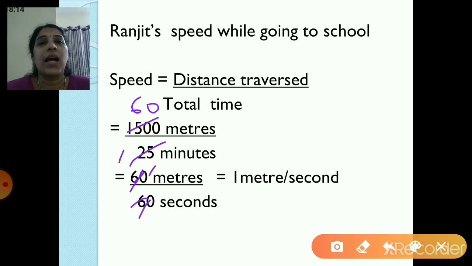So once again we'll see how speed is calculated. Speed is equal to distance traversed upon total time. What was the distance traveled? AB plus BC plus CD, that is 1500 meters, and total time is 25 minutes. So 25 ones are 25, 25 60s are 1500, right? So 60 meters upon 1 minute, but 1 minute is equal to 60 seconds. So 60 meters upon 60 seconds. So 60 ones are 60. So you got the speed as 1 meter per second. So velocity is 0.66 meters per second and speed is 1 meter per second.